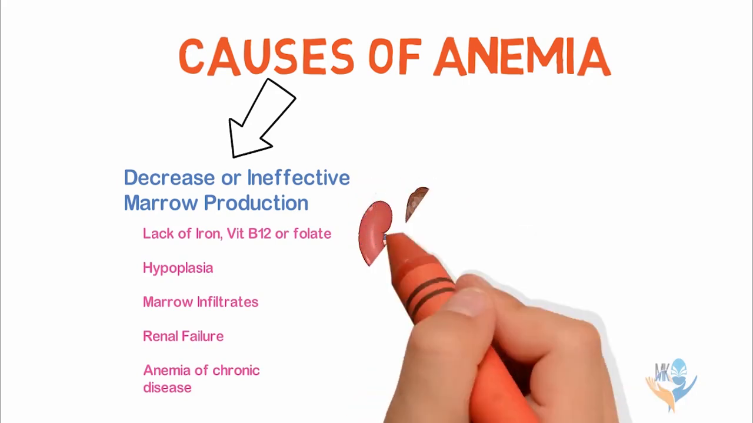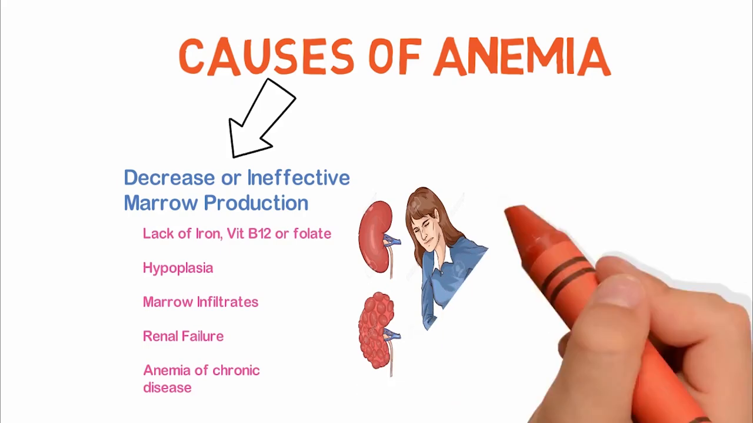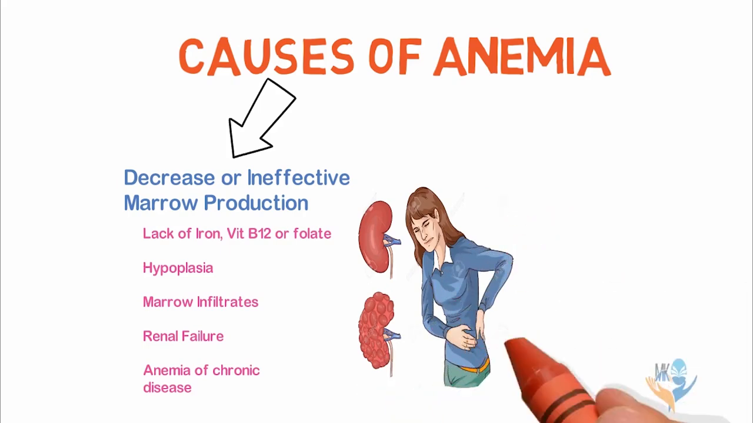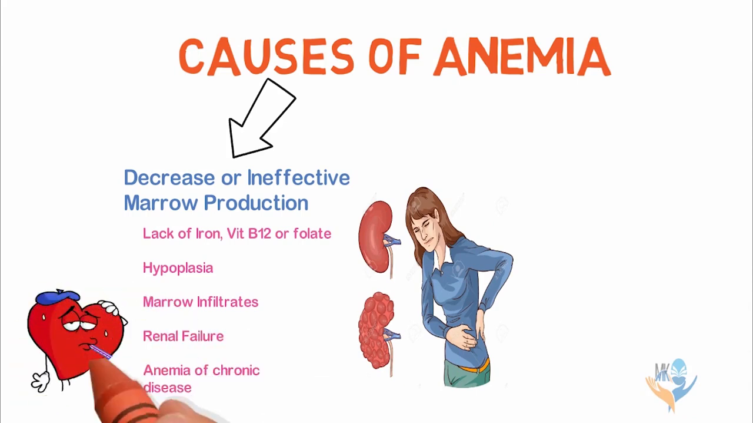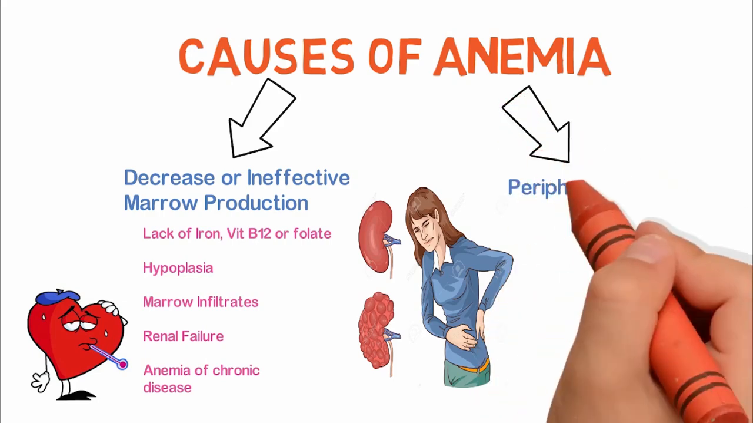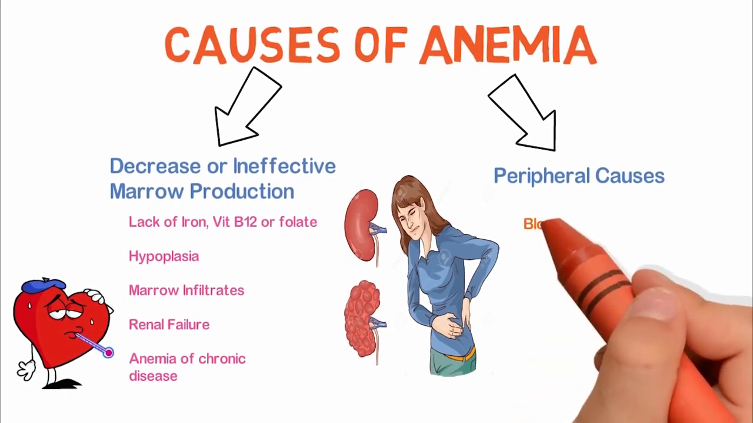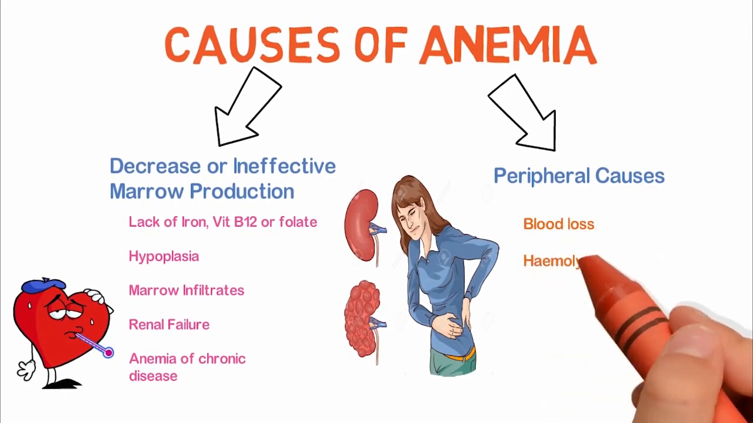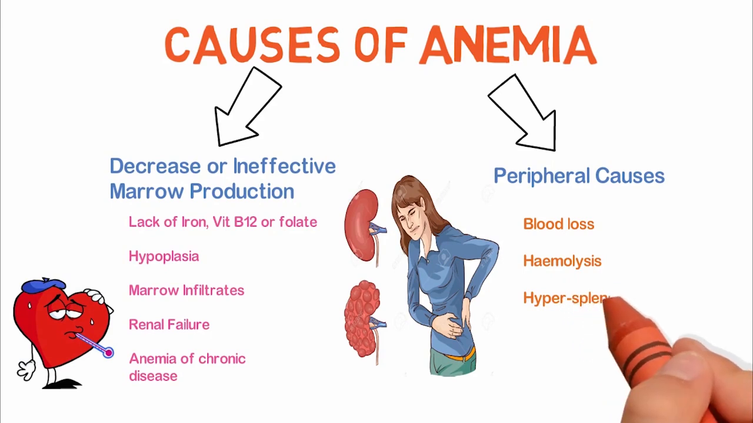Number 4, renal failure. Renal failure causes anemia because of the inability of kidneys to produce a hormone called erythropoietin, which is essential for the production of RBCs. And last, anemia of chronic disease, which refers to having low level of RBCs as a result of autoimmune disease or other chronic illnesses. The other causes include the peripheral causes, which are extensive blood loss, hemolysis, and hypersplenism.